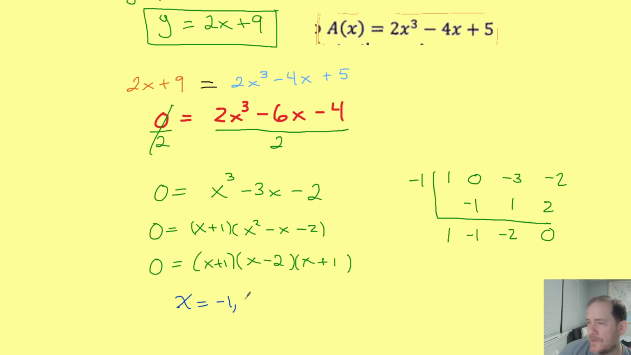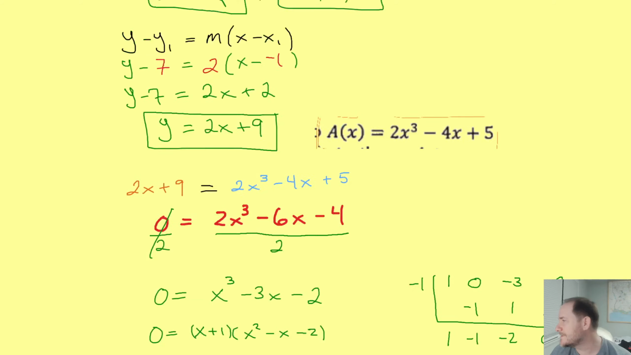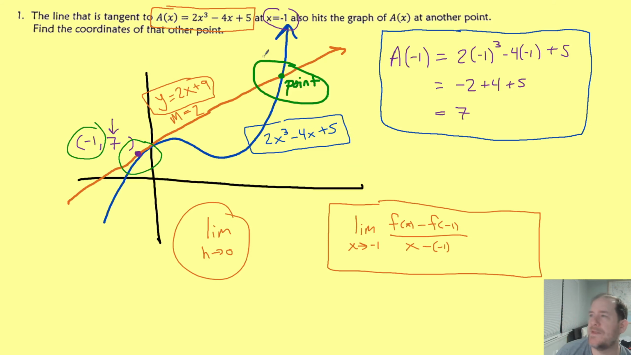So we get -1 as a solution twice, and then we also get 2 as a solution. And that 2 is what's important to us, because again, if we go back to our little sketch, that 2 is telling us that our other point of intersection has an x coordinate of 2. Okay, that's what we just figured out. And we have to give the coordinates of the point, which means we do need the y value as well.